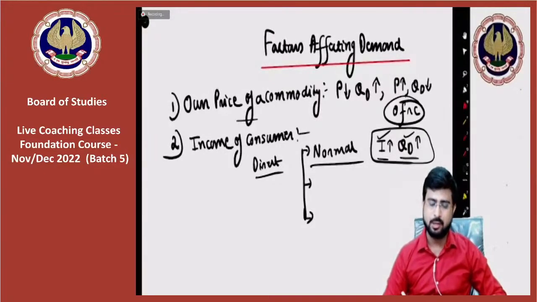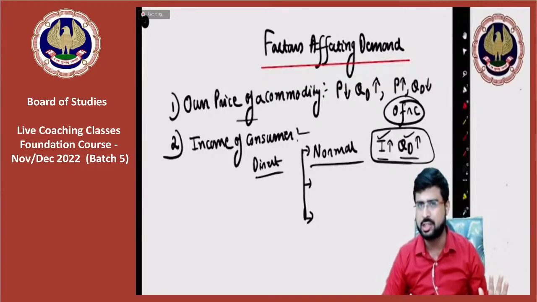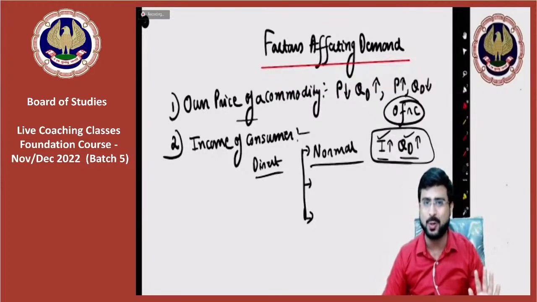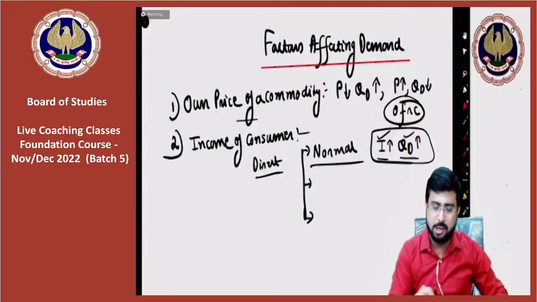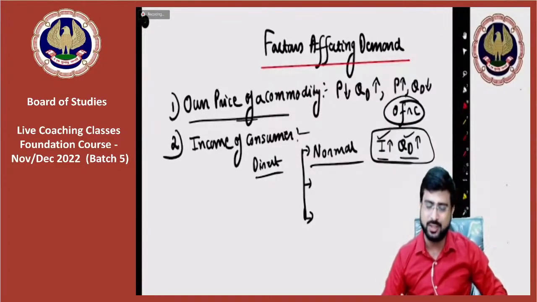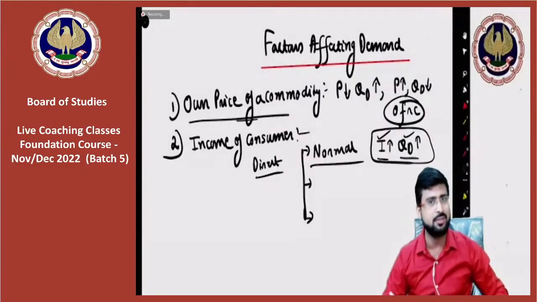After normal goods, we will talk about price of related commodities, don't worry, that will be point number 3. We'll discuss all of them, please pay attention. Point number 1 was own price of the commodity. Point 2, I explained, is income of the consumer. So if it is a normal good, then as income rises, quantity demanded will rise.